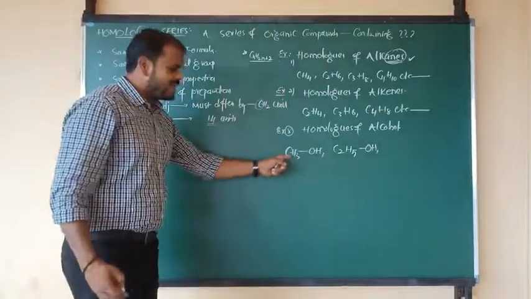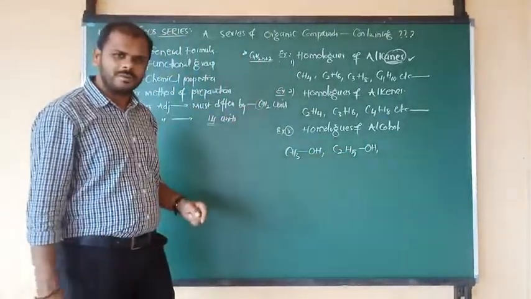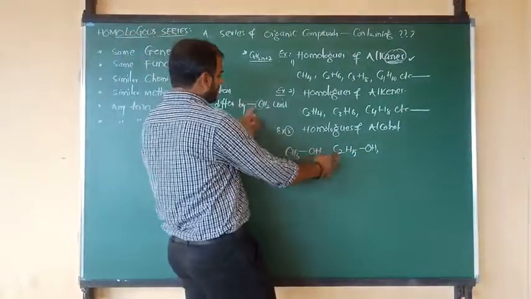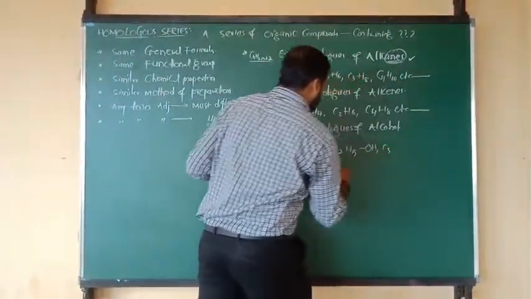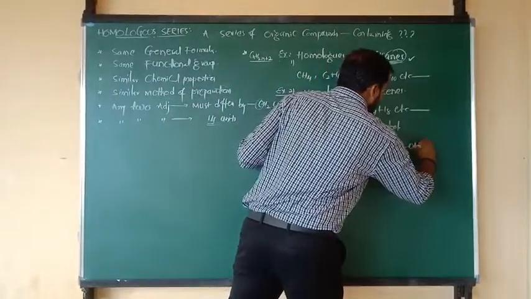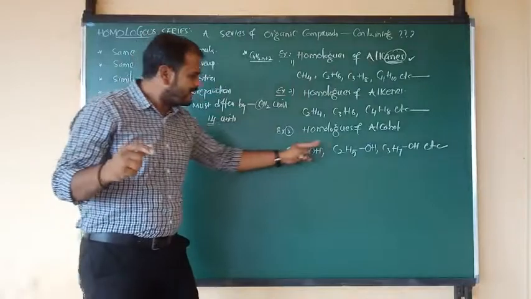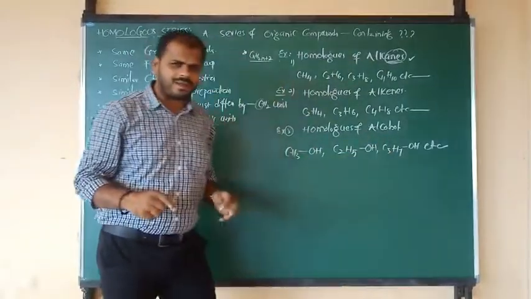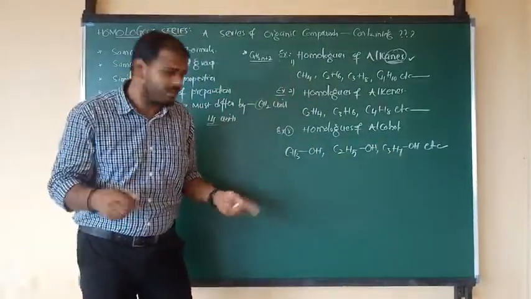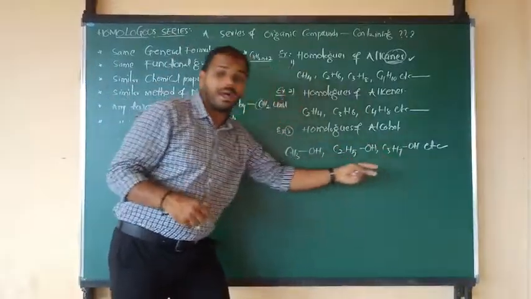So here the methyl group is there, here the ethyl group is there, and the gap is CH2. Again you can add CH2, 2 carbon, 1 carbon, you can write 3, 5 hydrogen, 2 hydrogen, we can write 7, so C3H7OH, etc. Means methyl alcohol, ethyl alcohol, propyl alcohol. In all, the common part is the OH group. The remaining parts are methyl, ethyl and propyl.